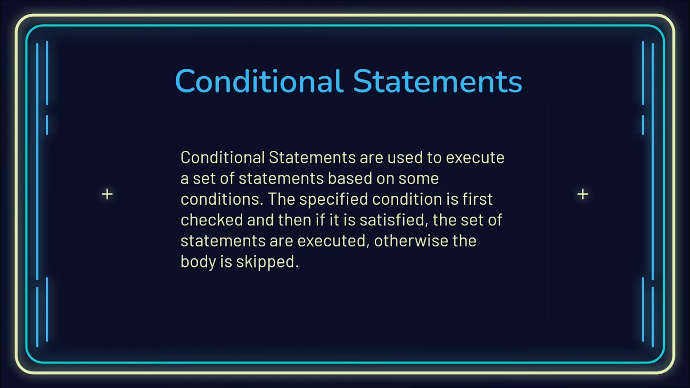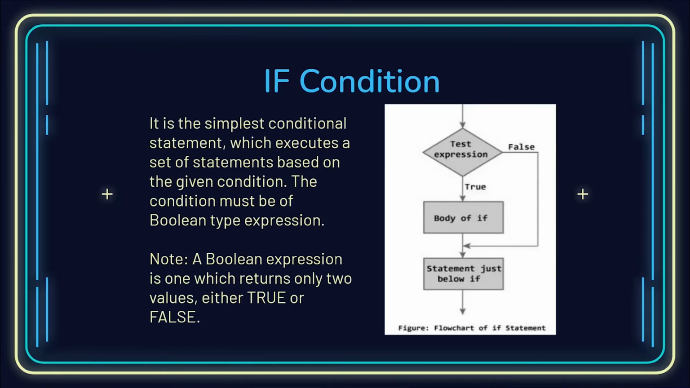Okay, now moving on to conditional statements. Conditional statements are used to execute a set of statements based on certain conditions. The specified condition is first checked, and if that condition is satisfied, the following set of statements is executed, otherwise the body is skipped. If the specified condition is not satisfied, the following body of code is not executed at all. There are various types of conditional statements. The if condition is the simplest conditional statement, which executes a set of statements based on a given condition. The condition must be a Boolean type expression. What is a Boolean type expression? A Boolean expression is one which returns only true or false.